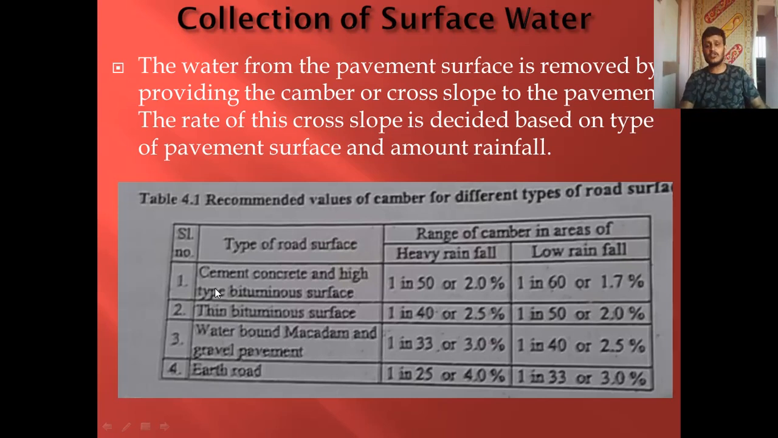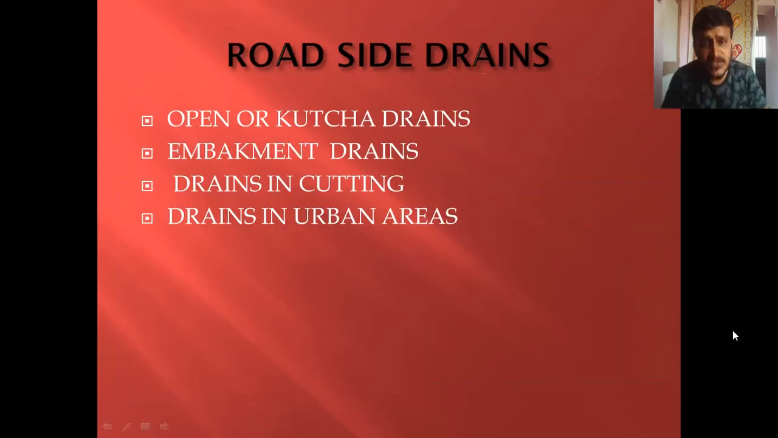That depends on two major factors. One is the type of the road surface, and the other one is the amount of rainfall. Different types of pavements will have different types of cambers depending on different intensities of rainfall. So this table given by IRC will give you a brief idea of how to provide camber in different situations. Okay.